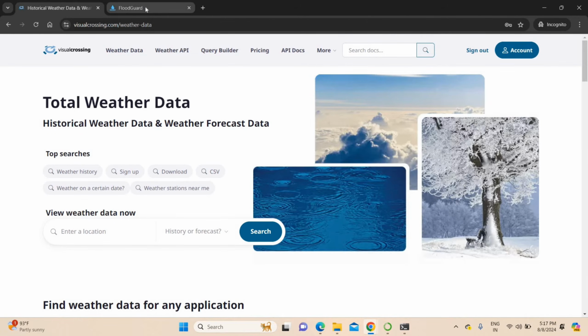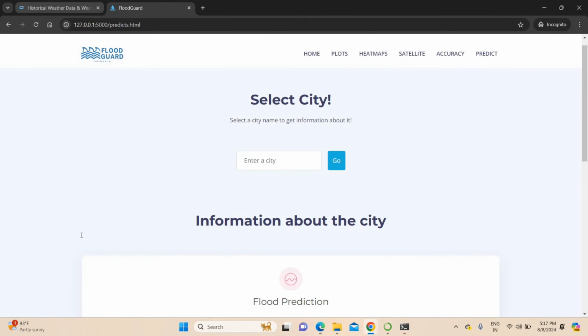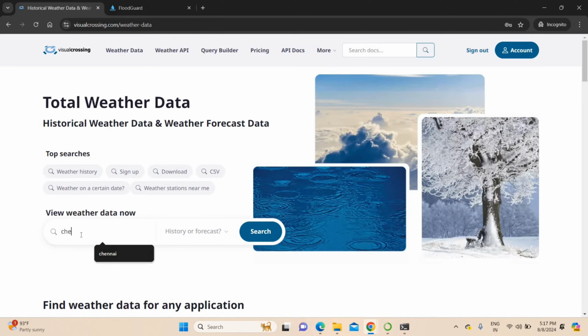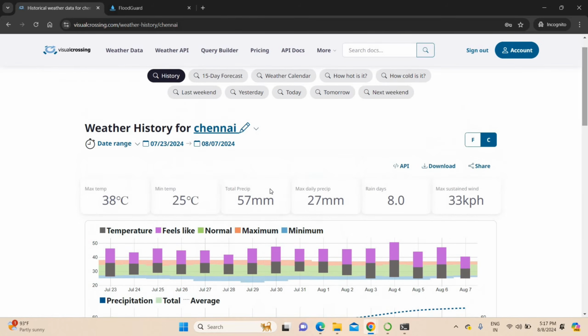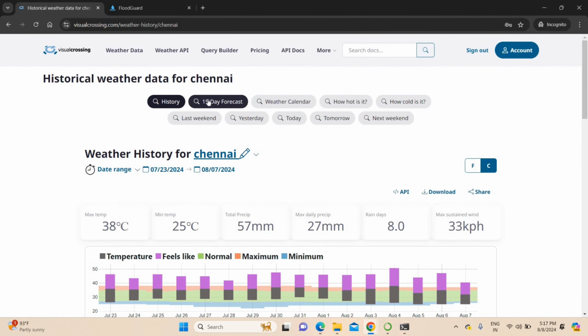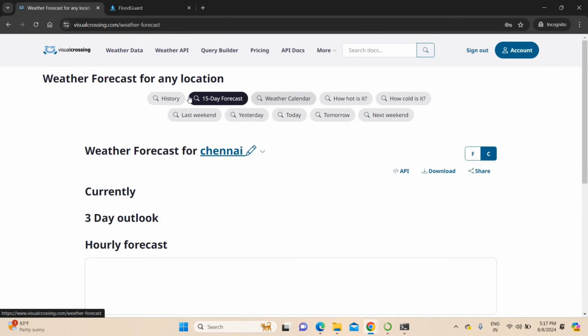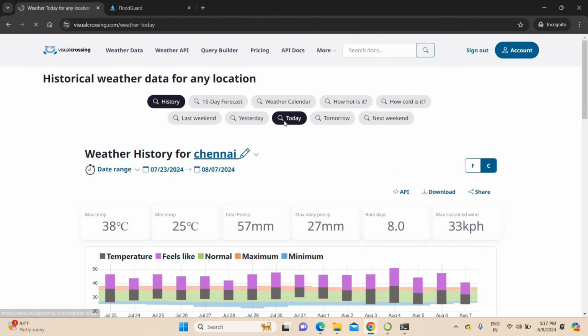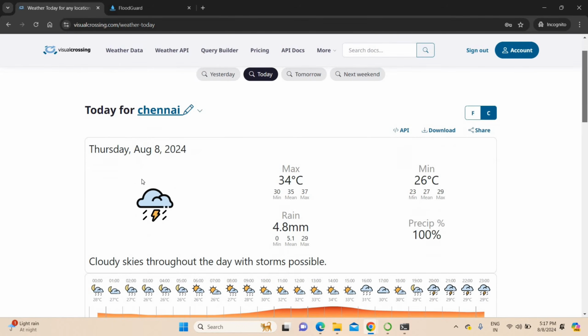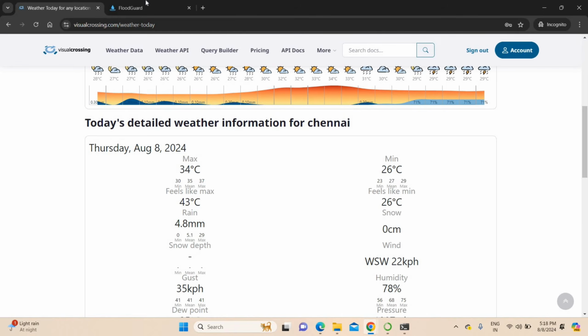This is the API we have used to collect the real-time data. For example, if I use Chennai here, it will give the Chennai results. This is the Chennai result: temperature, rainy days, wind speed and all. You can get a forecast for 15 days, 40 days, everything, yesterday, today. So in our project, we will get the complete graphs from this website.